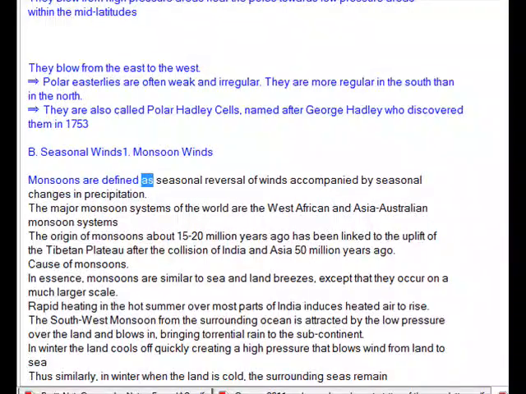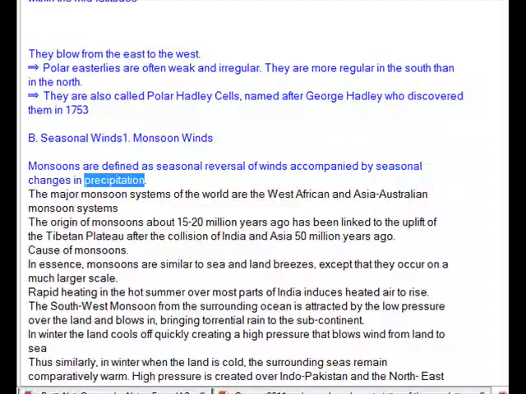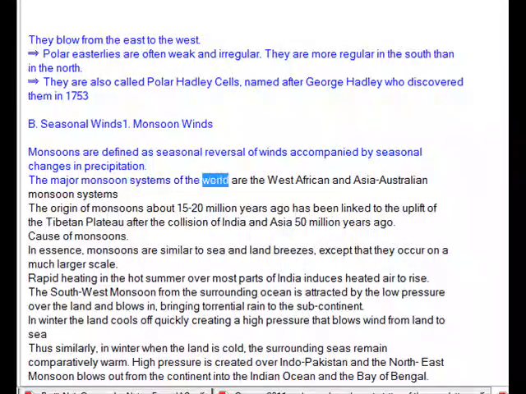B. Seasonal winds. 1. Monsoon winds. Monsoons are defined as seasonal reversal of winds accompanied by seasonal changes in precipitation. The major monsoon systems of the world are the West African and Asia-Australian monsoon systems.